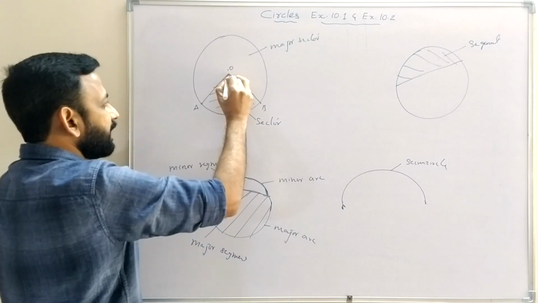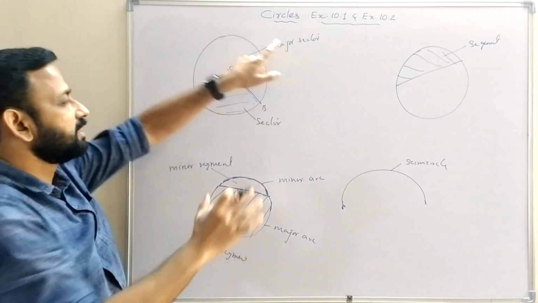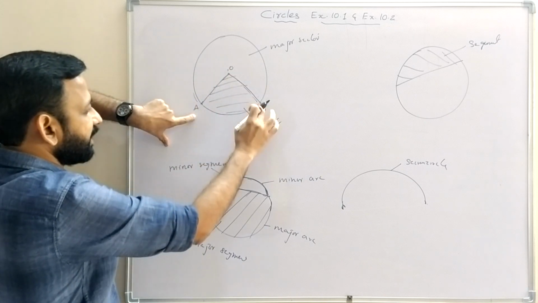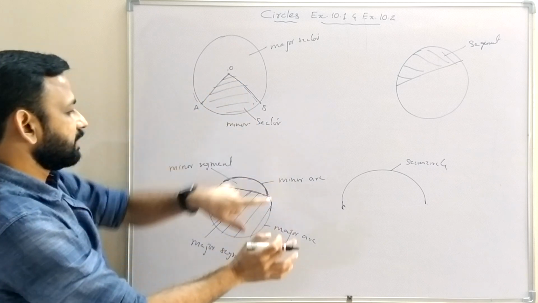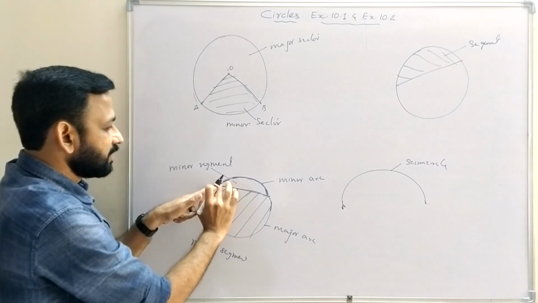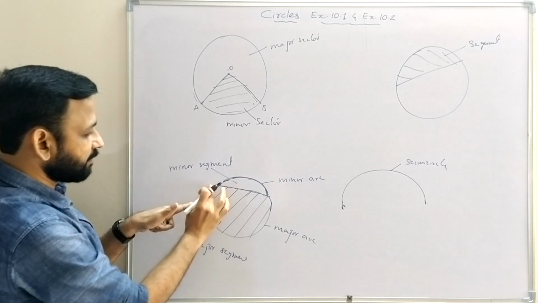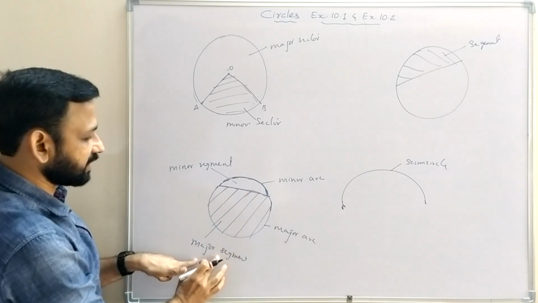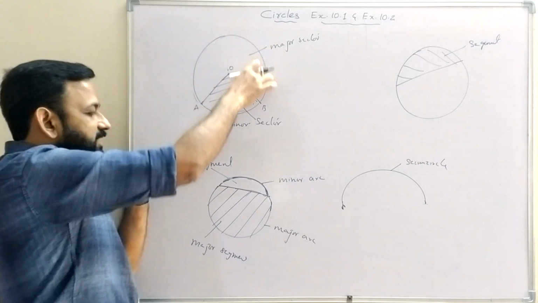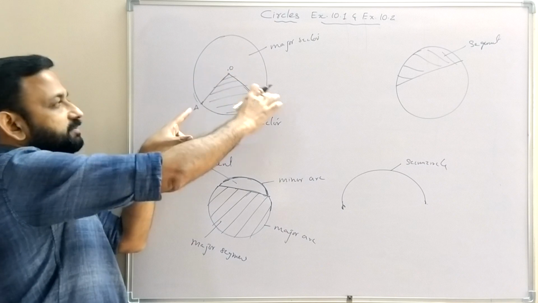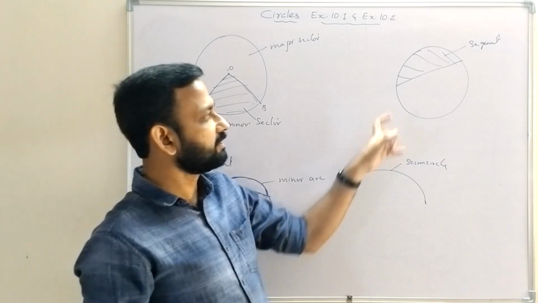This is the region bounded by 2 radii and a major arc, so that region is called the major sector, and this is the region bounded by 2 radii and the minor arc, so this is called the minor sector. This is the region bounded by the minor arc and the chord of the circle, so the minor segment. The region bounded by the major arc and the chord is the major segment, and the region bounded by the major arc and radii is the major sector, and this is the minor sector, and this is a semicircle, etc.